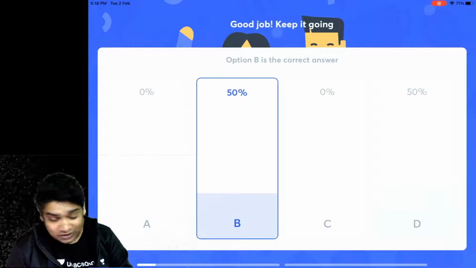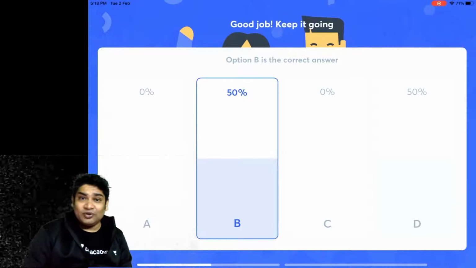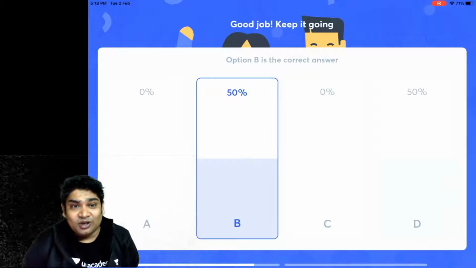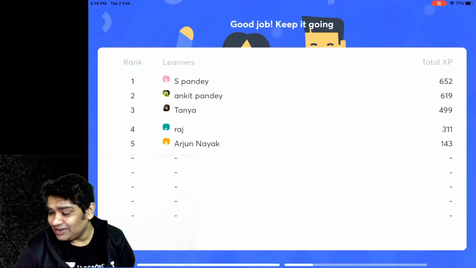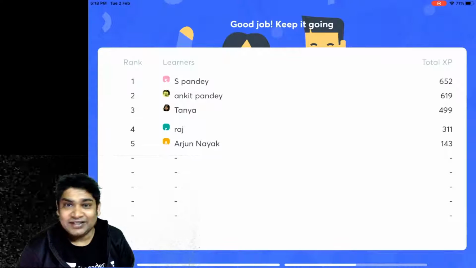Time almost up. Okay, strangely enough, 50% of you got this correct and 50% of you got this wrong. Wow, that is very, very strange. This is a very standard question, no? How can you get this wrong?